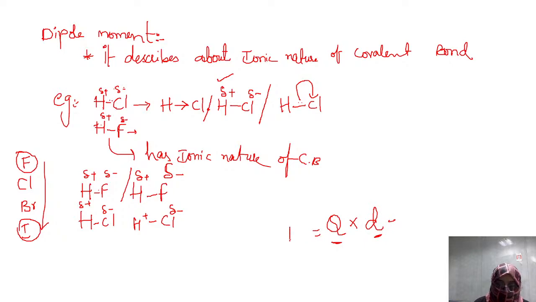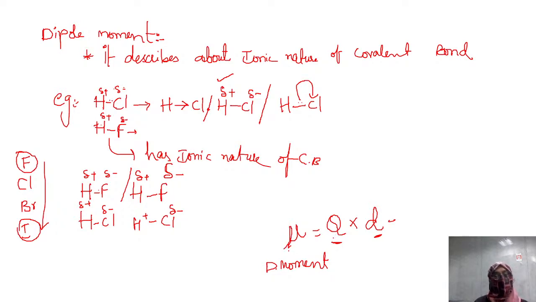that is called mu, which is nothing but dipole moment. So what is dipole moment? Dipole moment is the product of the magnitude of the charge and the distance between two atoms. If you multiply the charge with the distance, that is known as dipole moment.